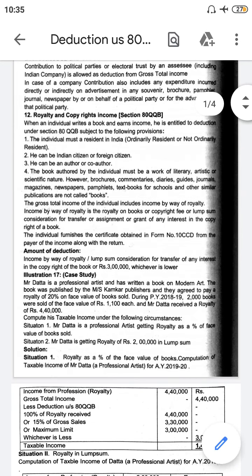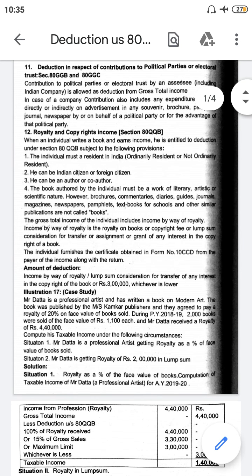So 80GGC, as we discussed, contribution to political parties or electoral trust by an assessee, including an Indian company, is allowed as deduction from gross total income. So if you give any donation to any political party, it is a deduction under section 80GGB and 80GGC.